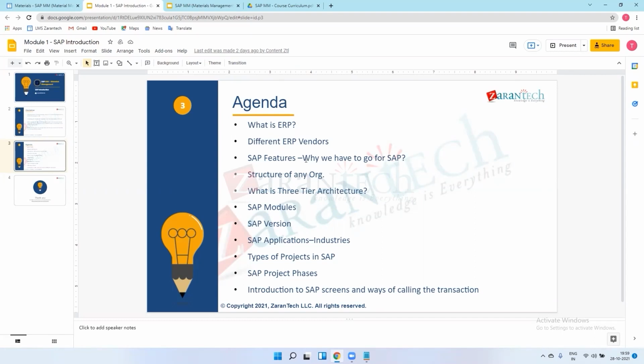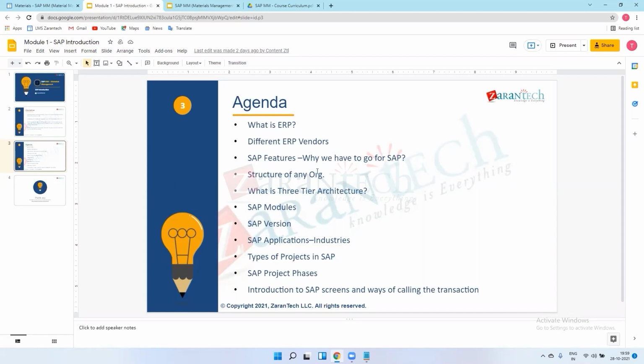So before going to HANA, if I am on ECC 5.0, I need to upgrade my system from 5.0 to 6 or 7, and then I will go from 7 to HANA.